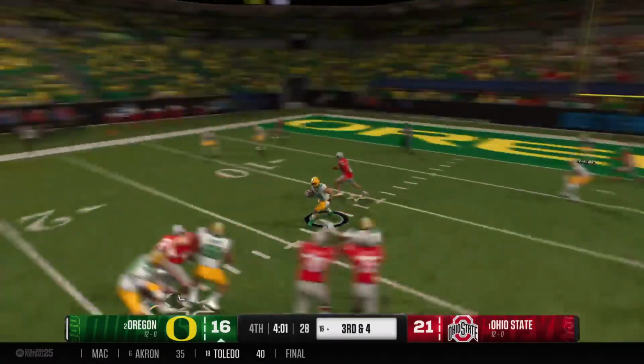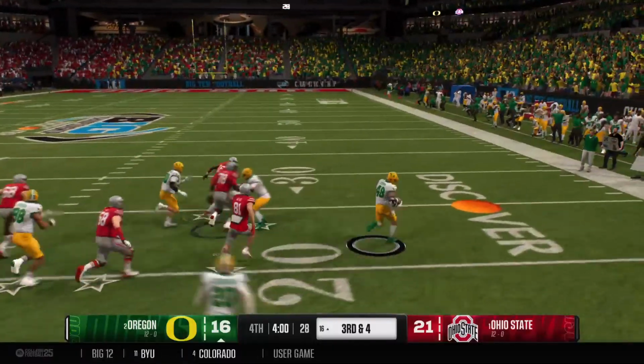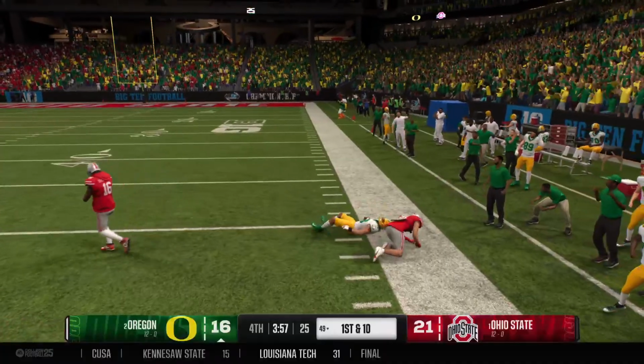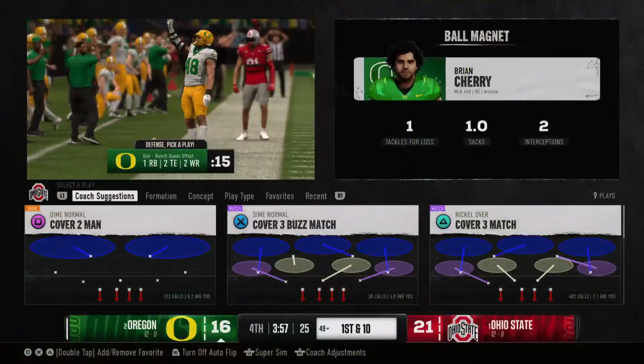From the gun, he looks for an open man. Picked off, a crucial turnover. Going the other way, can they stop him? That's a potential game changer, the pick and the big return.